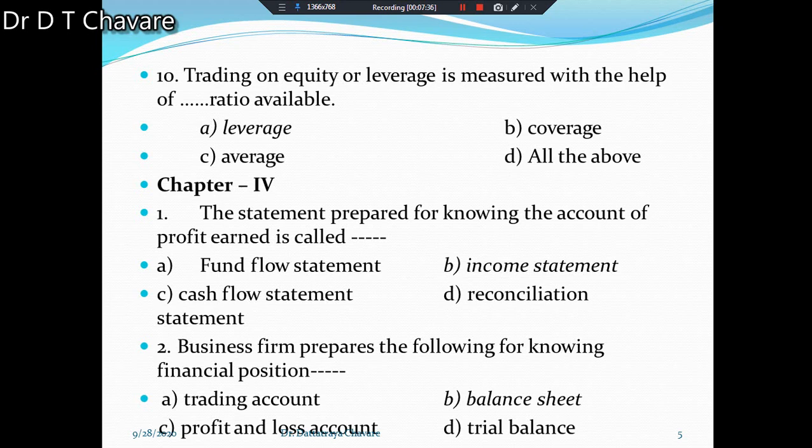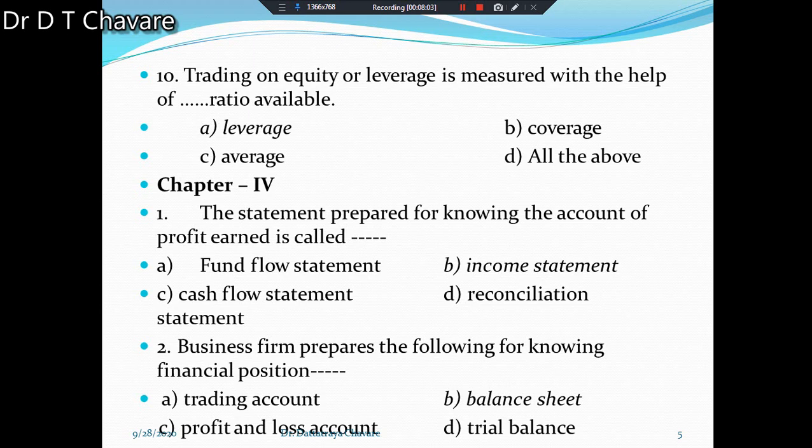Then the next question is there, which is given under the chapter. Trading on equity or leverage is measured with the help of dash dash ratio. Which ratios are available here? Leverage, coverage, average, or all the above.